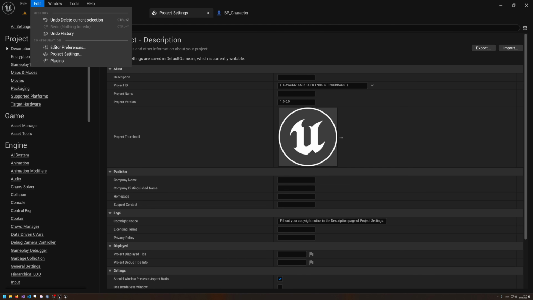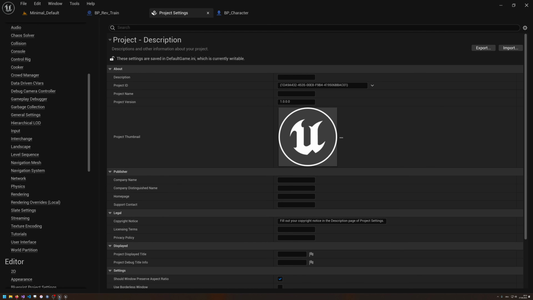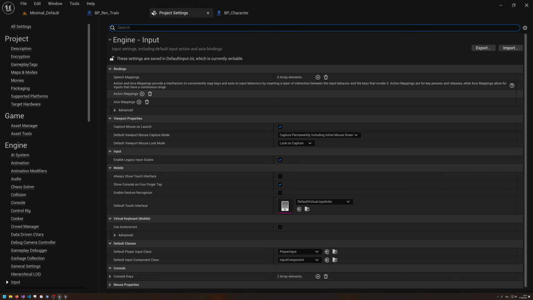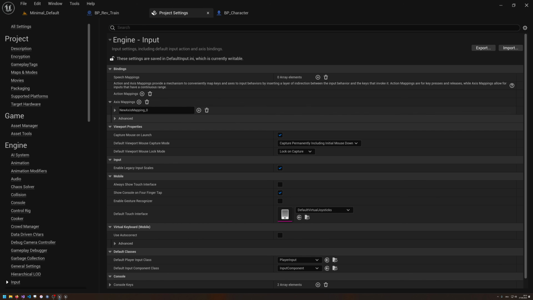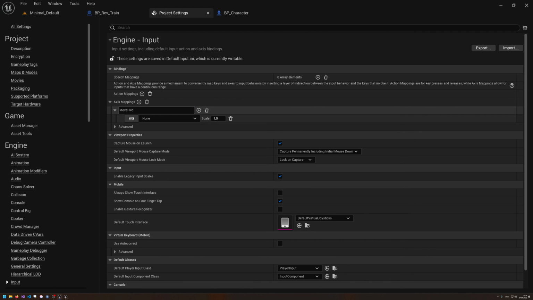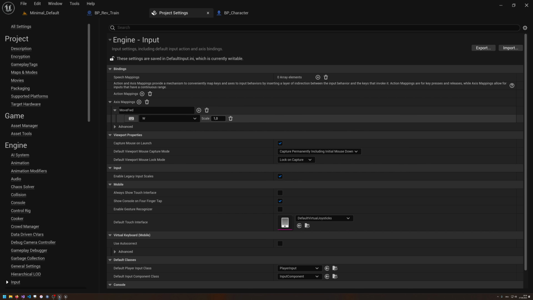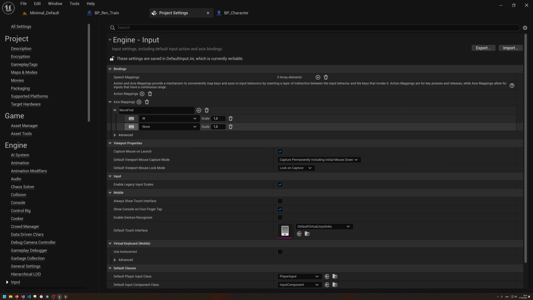If you don't have them, edit project settings. I'm going to go to input down here, and I'm going to do a few axis mappings. We're going to have move forward, FWD. So let's make it a W key here for forward and an S key for backward.